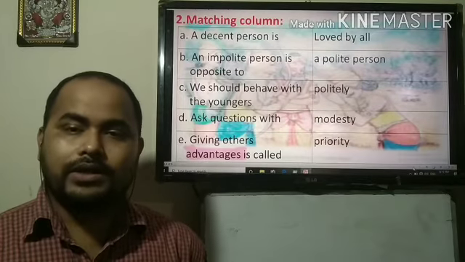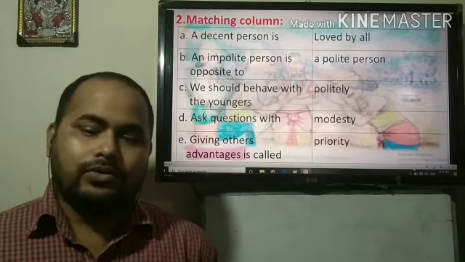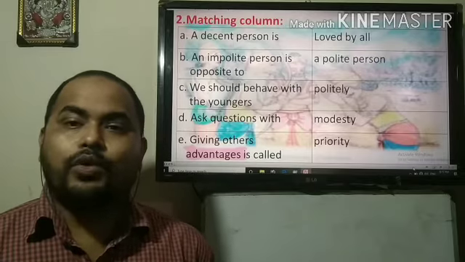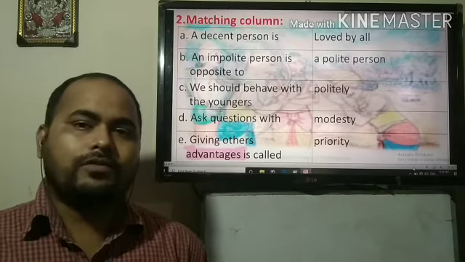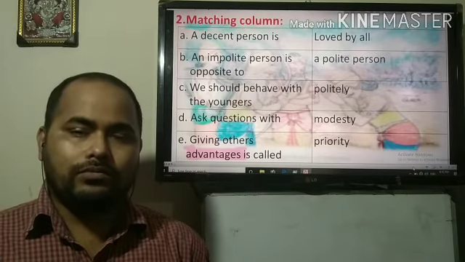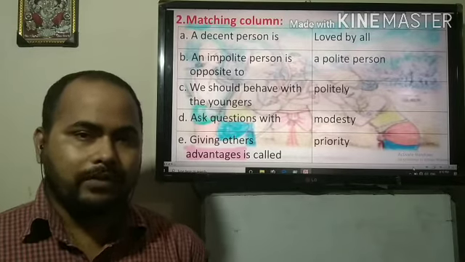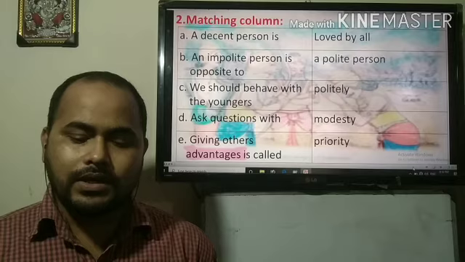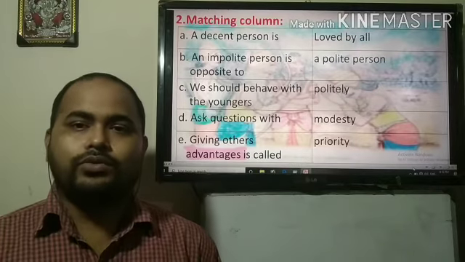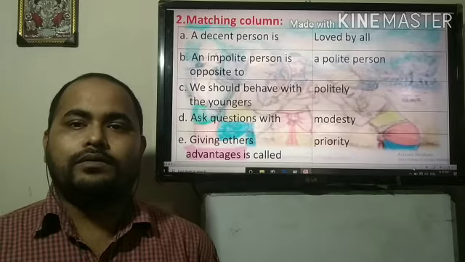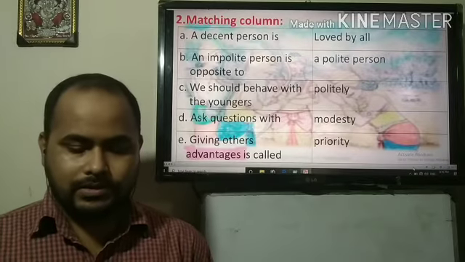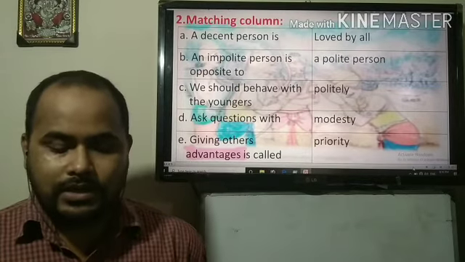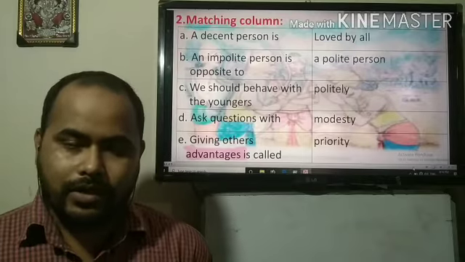We should behave with the youngers. How should we behave with the youngers? We should behave with the youngers politely. Ask questions with modesty. Modesty means in a soft voice, in tone. You must not be very harsh with others. When you ask questions to your teachers, especially the elderly persons, you must show modesty. You will use your soft tone and ask politely. Giving others advantage is called what? Priority. You know that. Giving others advantage is called priority.